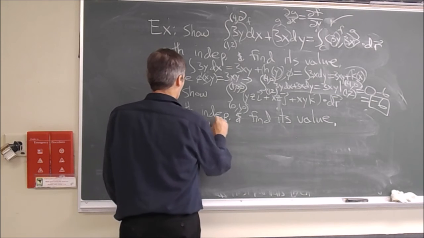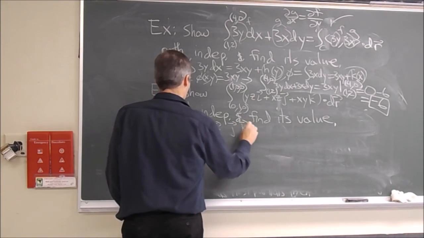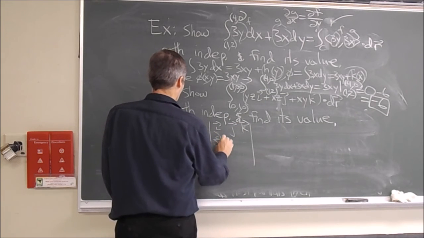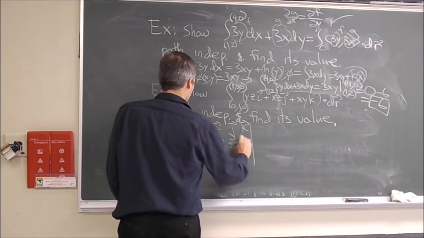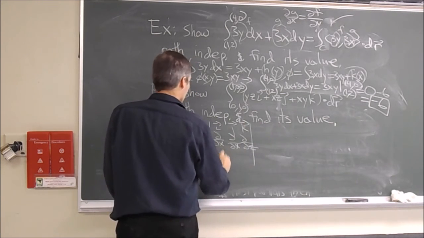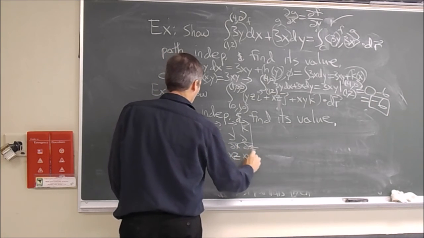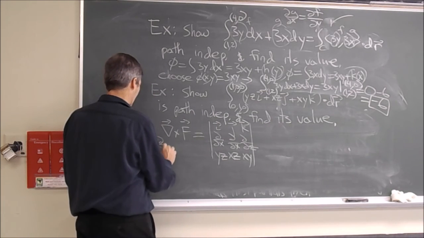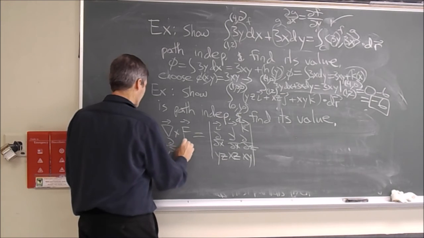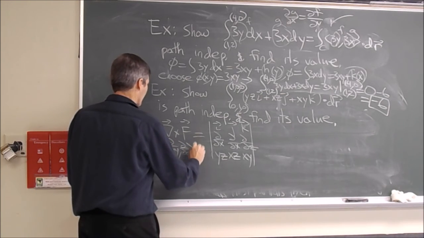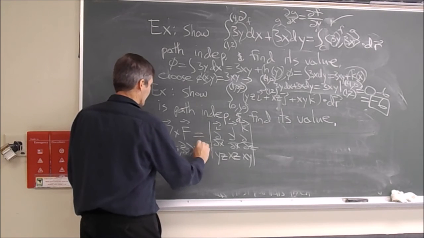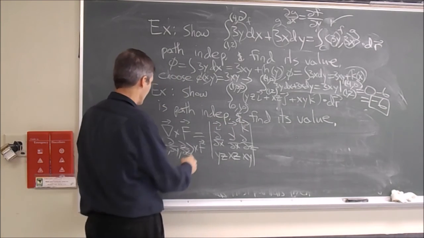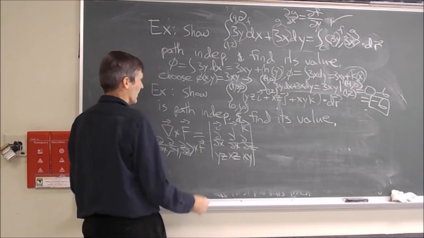If I take the curl, then I've got i, j, k, and then d/dx, d/dy, d/dz, and yz, xz, xy, the three components of the vector. Curl F means this: d/dx, d/dy, d/dz, the three-dimensional gradient, cross product with the vector F, that's your vector field, these three components. And so this is the cross product, goes to i, j, k, and then the gradient vector in the next row, the three components of F in the last row.